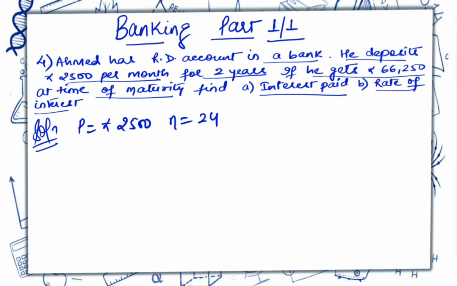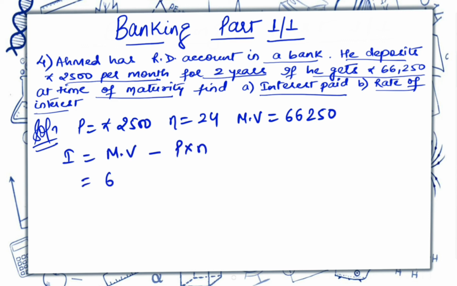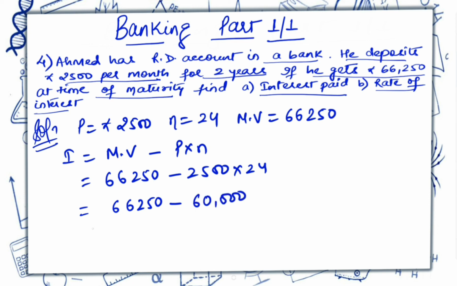If he gets 66,250 at the time of maturity, that means the maturity value is 66,250. So interest will be maturity value minus P into N. So it will be 66,250 minus 2500 into 24. So when we'll solve it, here we'll get 66,250 minus 60,000, and here it will be 6,250. So this is the interest.